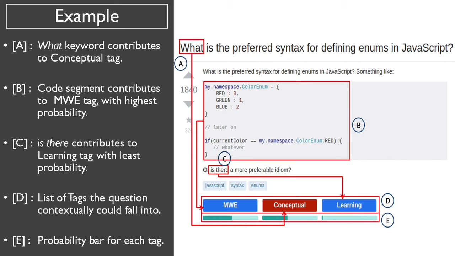But because there is a code snippet presented here, it is classified as MWE at the first place and then comes conceptual. And also there is one more sentence that asks if there is any other preferable idiom than this, which is related to learning context.